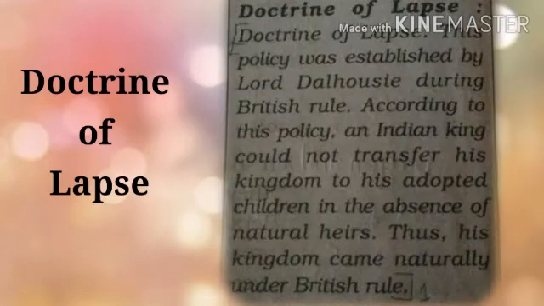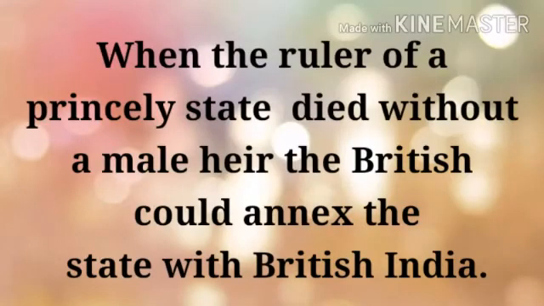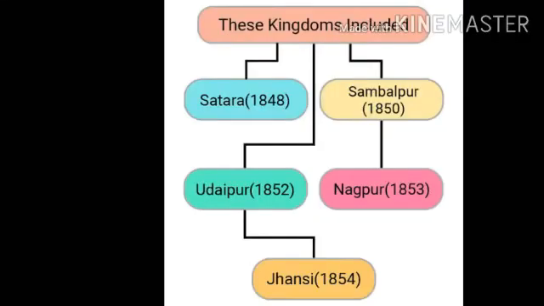Doctrine of lapse. This policy was implemented by Lord Dalhousie during British rule. According to this policy, an Indian king could not transfer his kingdom to his adopted children in the absence of natural heirs. Thus, his kingdom came naturally to the British rule. That is, when the ruler of a princely state died without a male heir, the British could annex the state into British India.